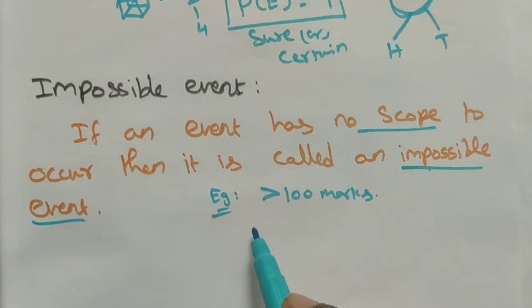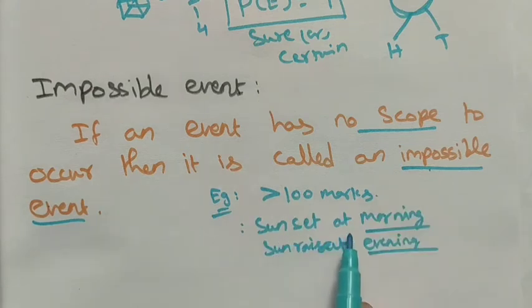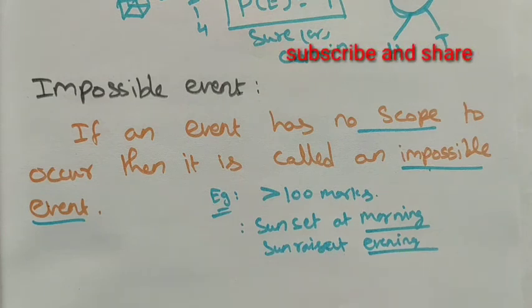Next, one example. We know that sunrise and sunset is a sure event. We already saw it as an example. Now we see the same example as sun rises in the evening and sun sets in the morning. Is it possible? Surely it is not possible. So we can say it is an impossible event. Sunset in the morning and sunrise in the evening is an impossible event.